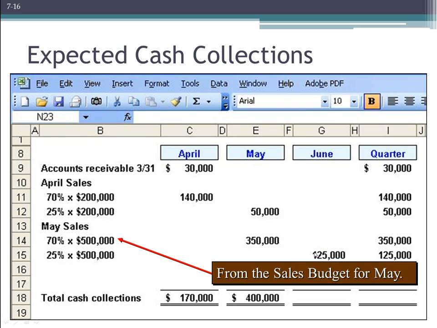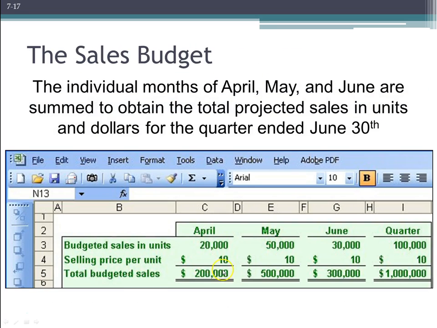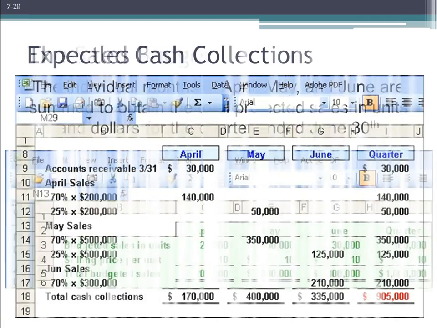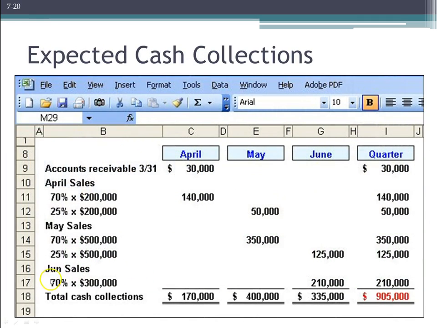And once again, we've got to refer back to our sales budget so that we know the amount of sales in June. It's going to be $300,000, and again, we apply that 70%, which we expect to collect in the month of June. We don't necessarily care about the 25% we're going to be collecting in the next month because that takes us out of the quarter. So we're really just going to be applying that 70% that we expect to collect in the month of June.